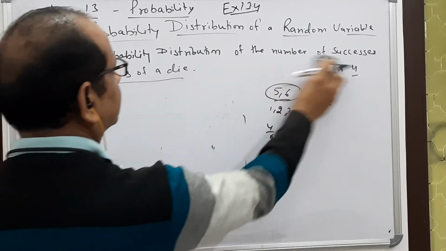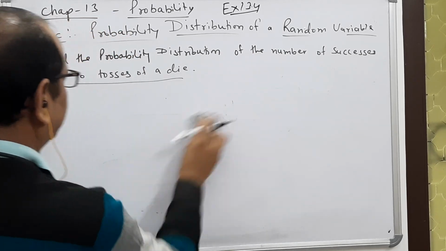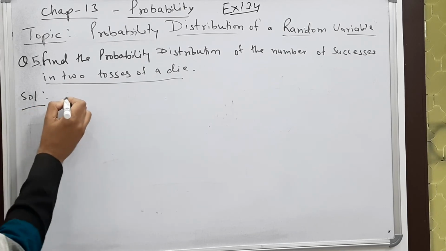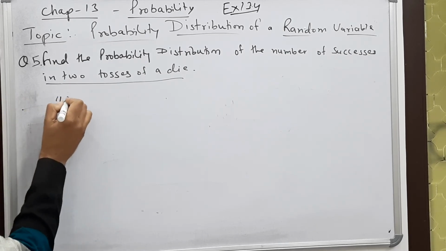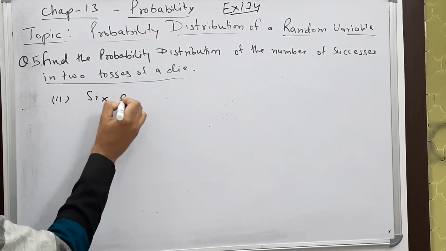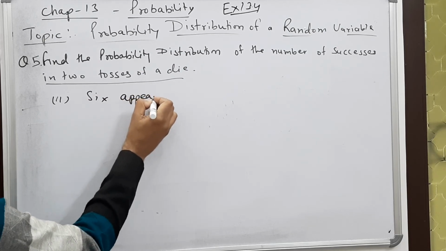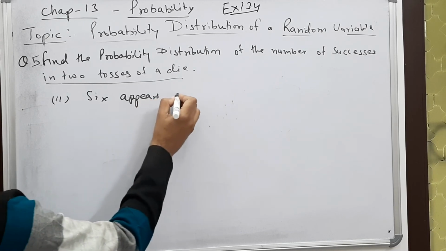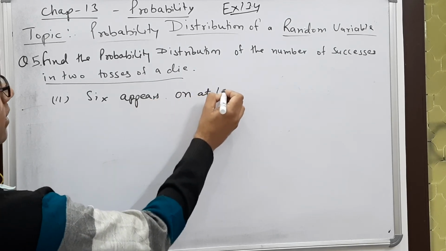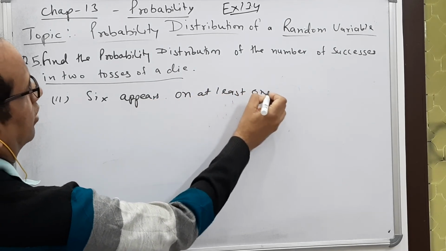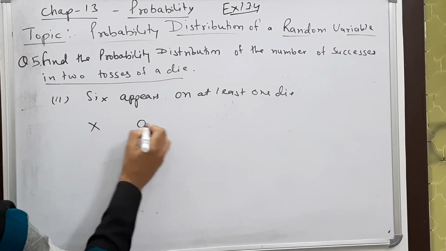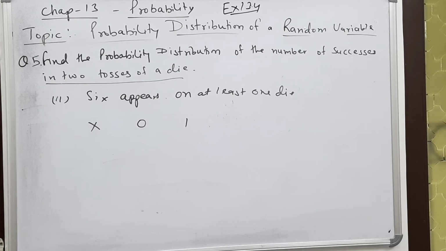Let me write the problem: 6 appears on at least one die. So the value of x is 0 or 1. There are only two values of x.